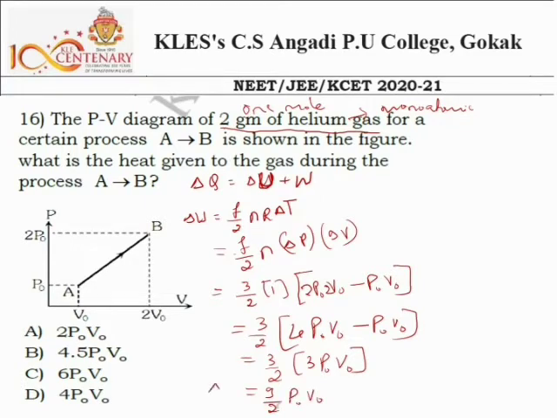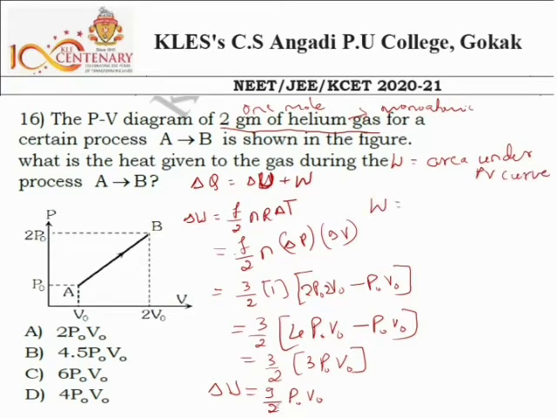So this is the change in internal energy. Next, what's the value of W? We can get the work done from the PV diagram, that is the area under the PV curve. It is the pressure and volume graph.